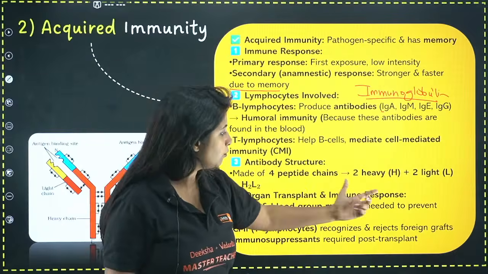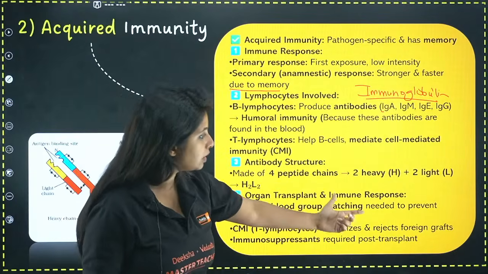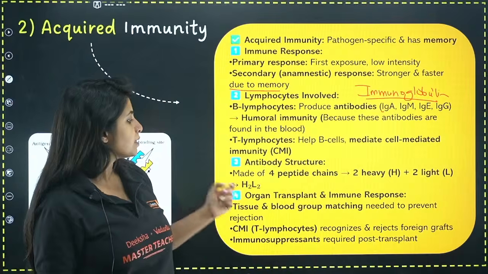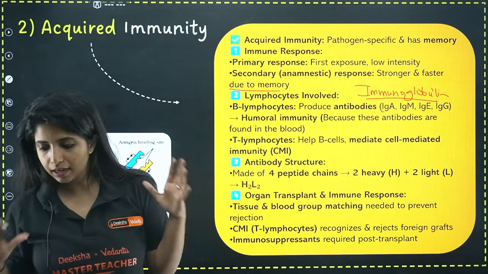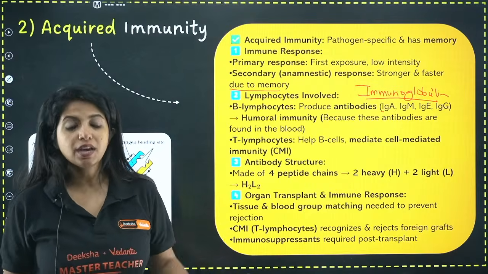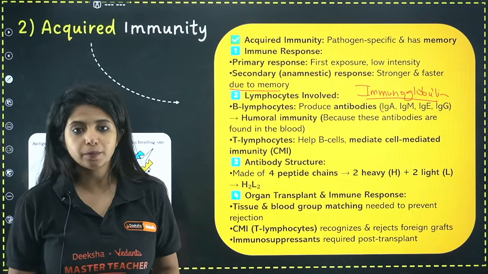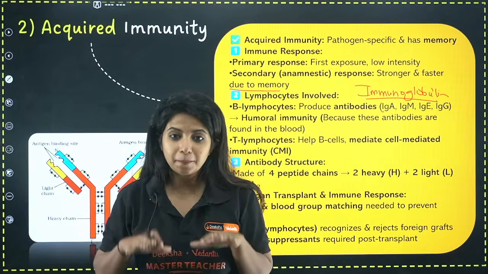Organ transplant and immune response: tissue and blood group matching is needed to prevent rejection, but CMI, that is cell-mediated immunity, or T lymphocytes, are the ones that reject the graft. I already discussed this, which is why you need to take some immunosuppressants, so that your immune system is suppressed a bit.